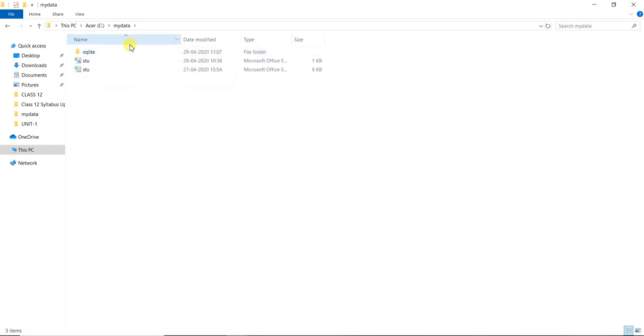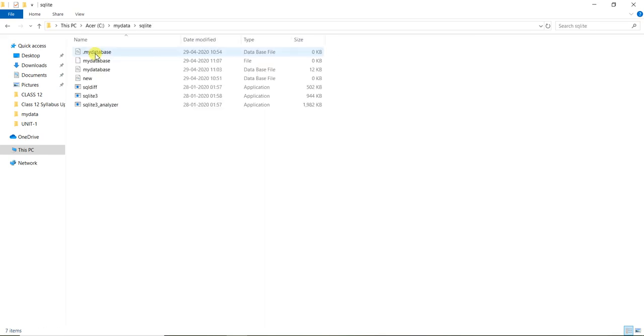So in my data folder I have pasted this SQLite folder, and I have renamed it to SQLite. Inside this you can see these three files will come: sqldiff, sqlite3, and sqlite3_analyzer. These are the databases which I have created.